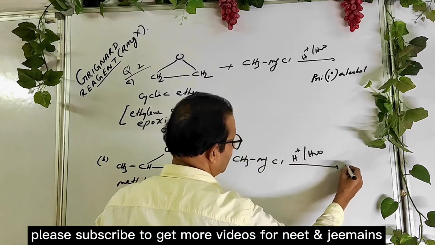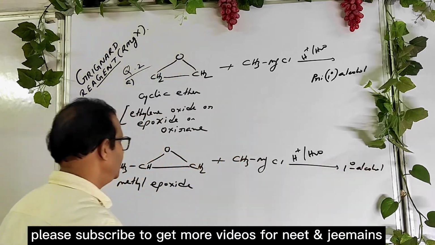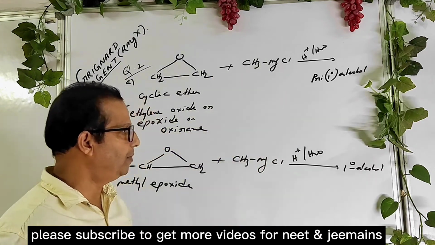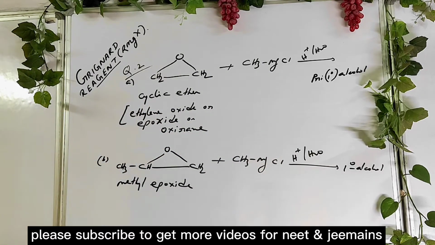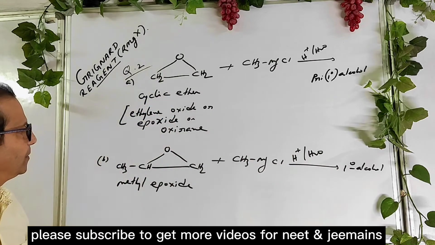In most cases, when a cyclic ether reacts with a Grignard reagent followed by acid hydrolysis, you get a primary alcohol. But remember, the formation of primary alcohol depends on the structure of the ether.